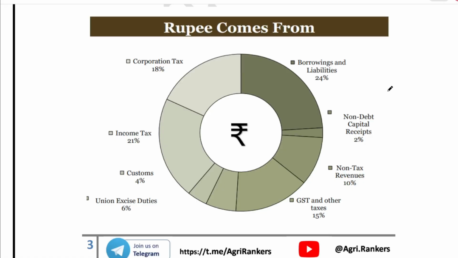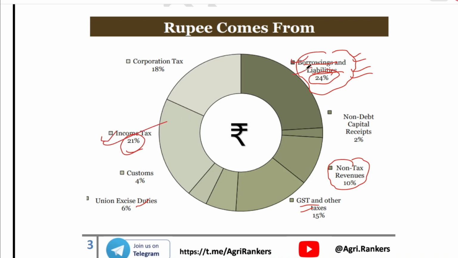Next, out of the total budget of 54 lakh crore, how much money comes from where? Borrowings: 24% of the money that the government is going to spend this year comes from loans, borrowed money. Others are taxes. Non-tax revenues are the bonds and everything that the government sells in the market. GST and other taxes 15%. Excise, due to income tax, it is 21%. These two are important, income tax and borrowed money. Actually, none of the data is important for your examination, but still they are important data.